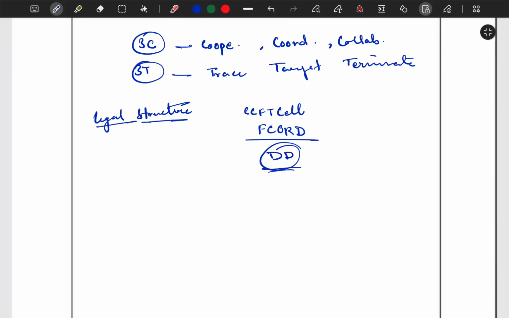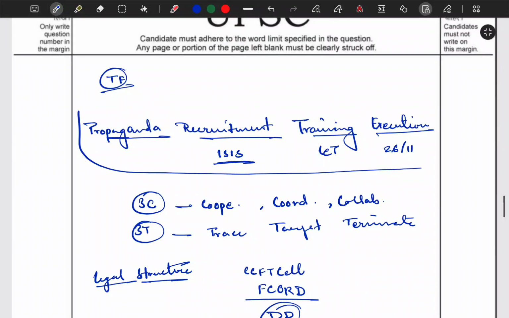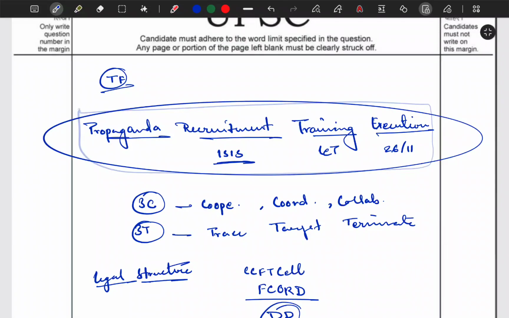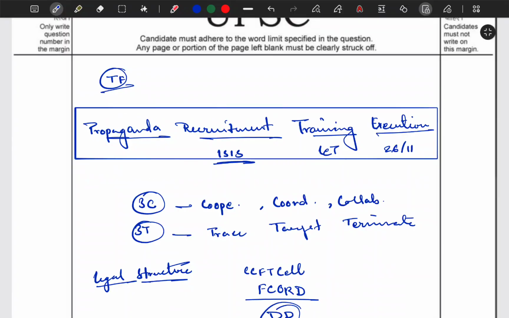Correct. Okay, then money laundering, we talked about money laundering in our last videos. Money laundering is also one of the methods by which this terror financing happens. Correct. So this framework is very important, because if you remember this framework, it will become very easy to write the answers to terrorism questions.